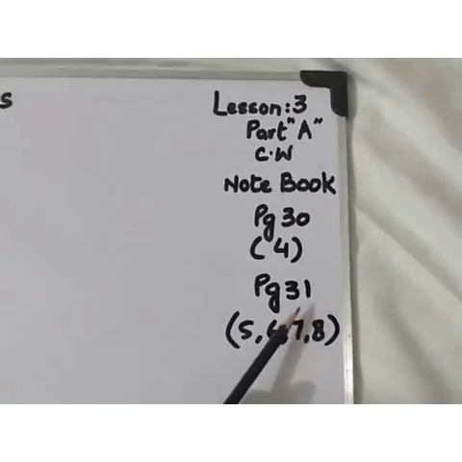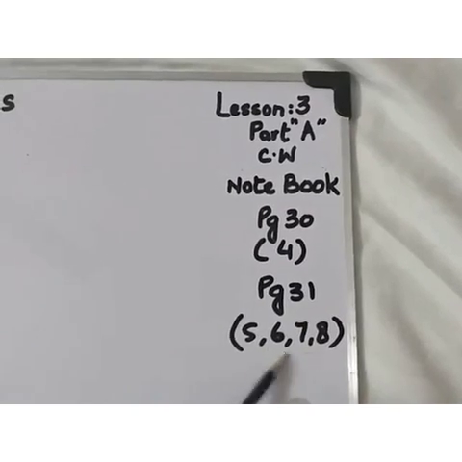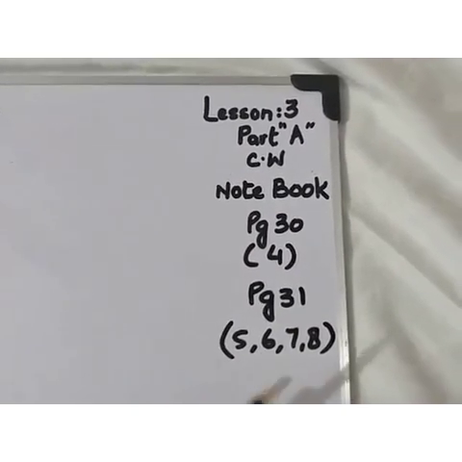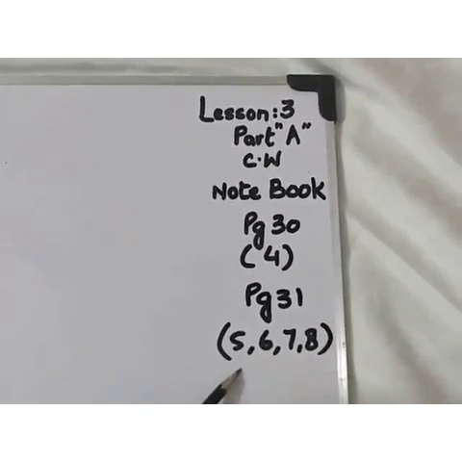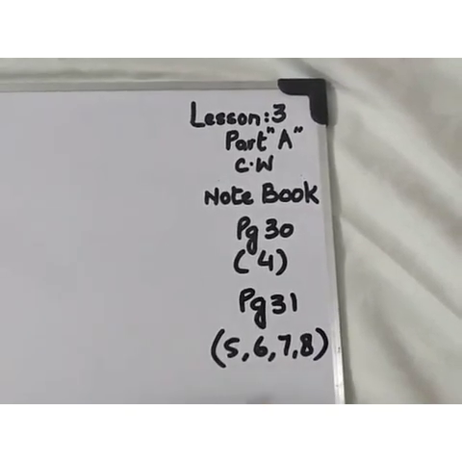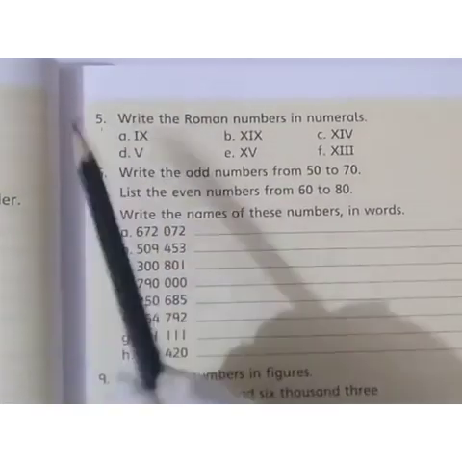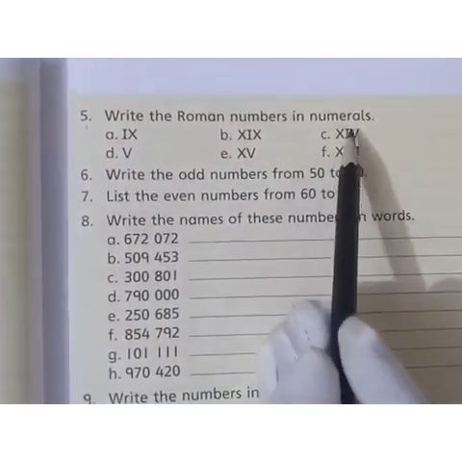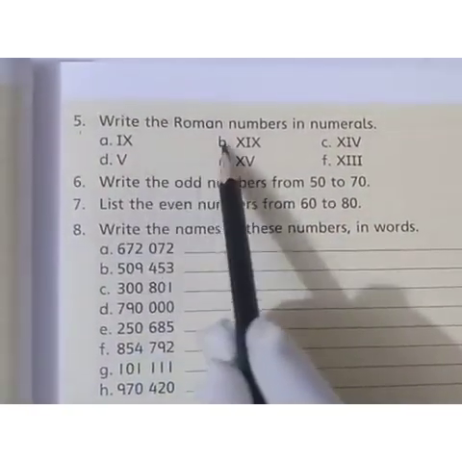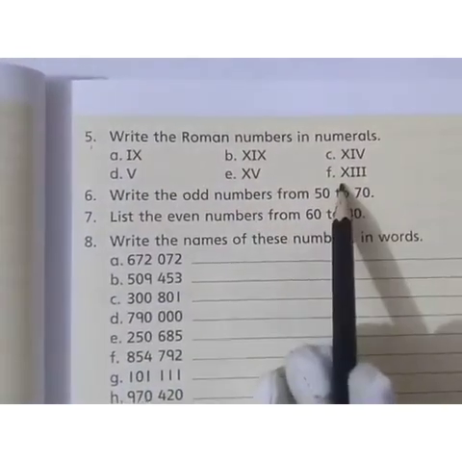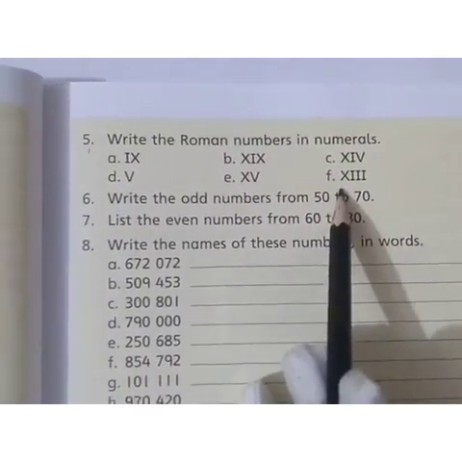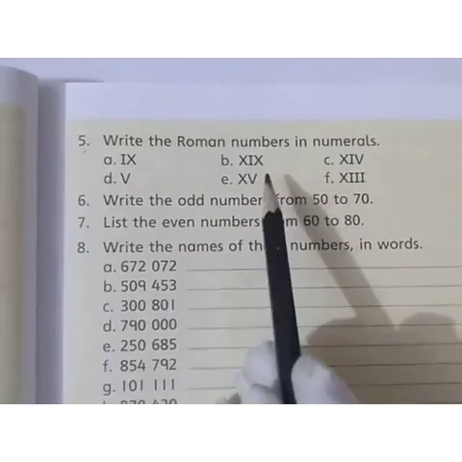Now page number 31, question number 5, 6, 7, 8. You have to do it in your notebooks. Question number 5. Open page number 31, question number 5. In question number 5, write the Roman numbers in numerals. The numbers are given in Roman and you have to write them as numerals in your notebooks.